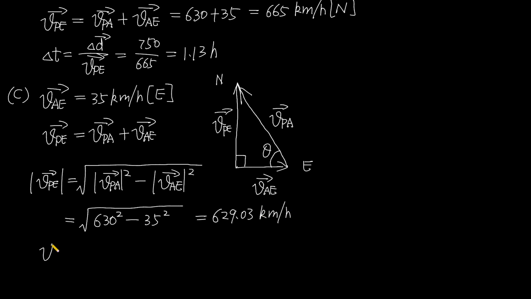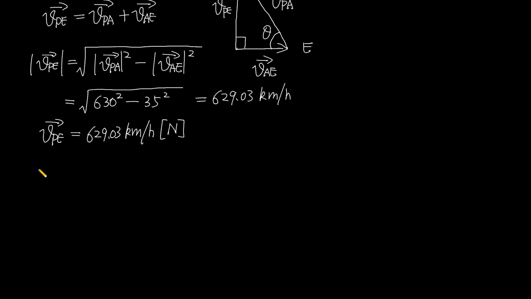And now we know the velocity of the airplane relative to the Earth is 629.03 kilometers per hour. Its direction is north.